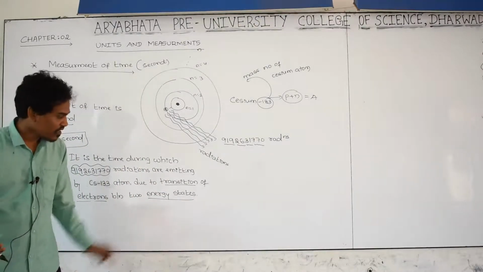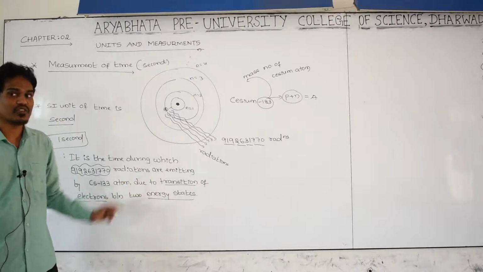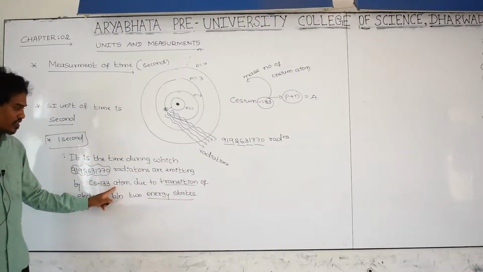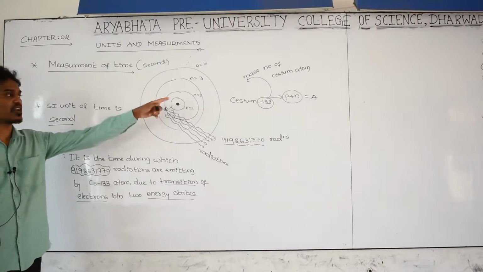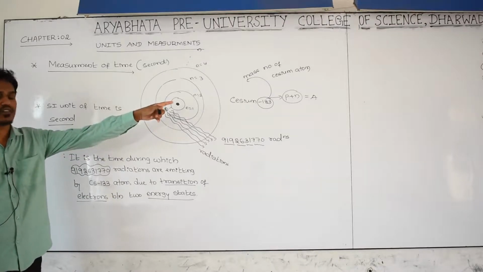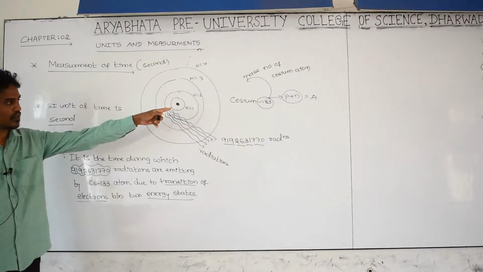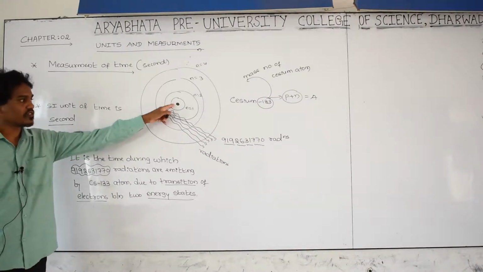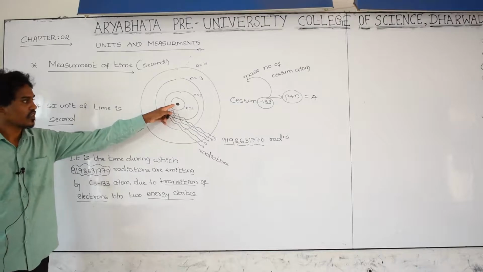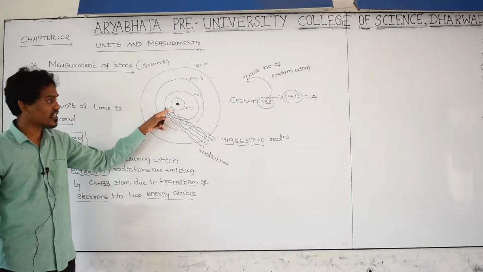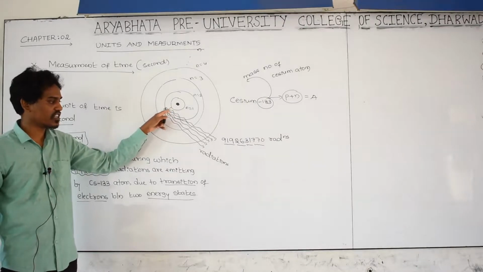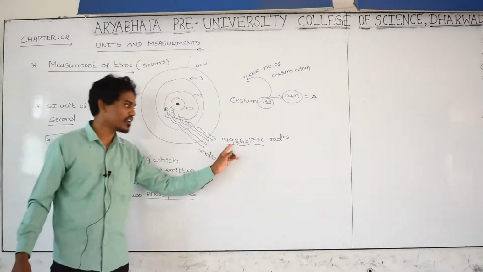Once again, try to understand because this is a bit confusing. Which atom do you have to take as a reference? Cesium 133. 133 is the mass number of that element, that atom. In between two energy levels, the electron is making a transition. Because of this transition of the electron between the energy levels, how many radiations have to be emitted? This much.